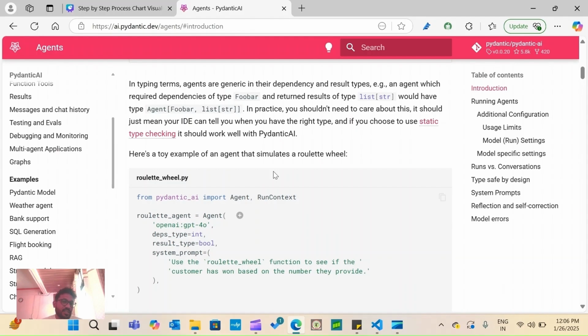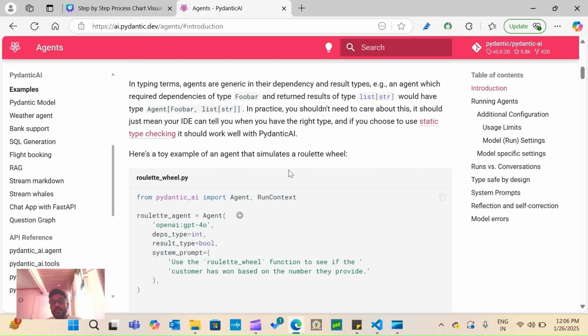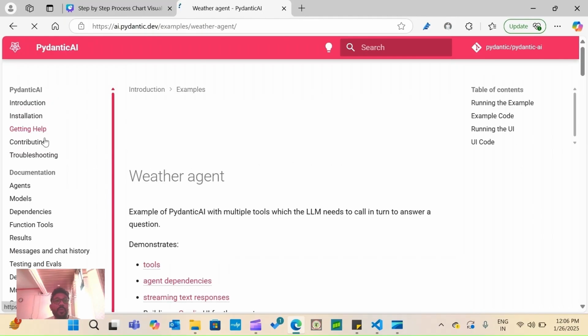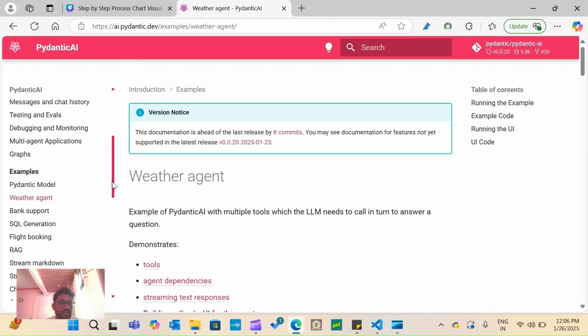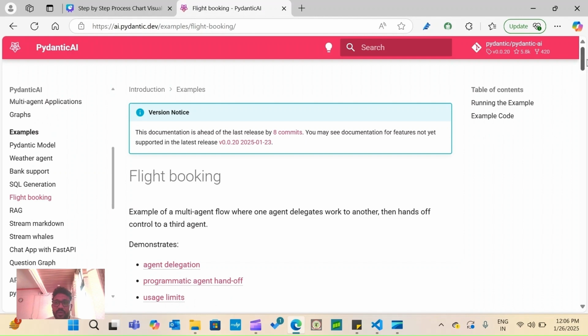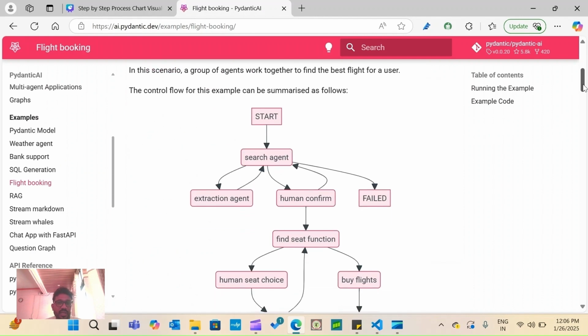If you are really interested in creating an AI agent to solve problems, to save cost and be more productive, then just go to this site and you can play with the different examples. There are various examples mentioned there, like Pydantic models. We can create a weather agent, bank support, SQL injections, right? Flight booking is a very good real example. We can book flights autonomously.